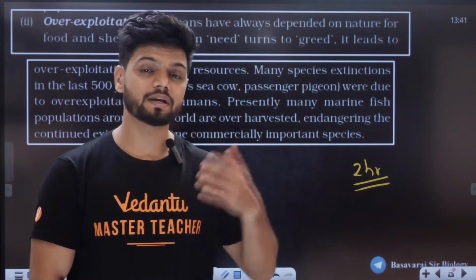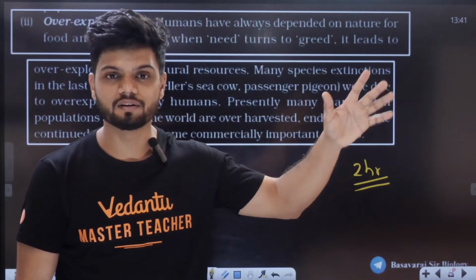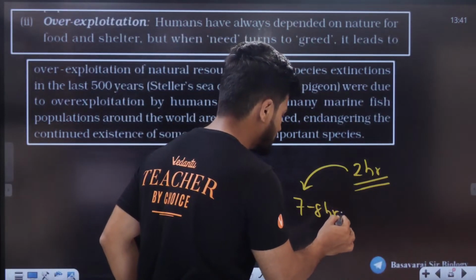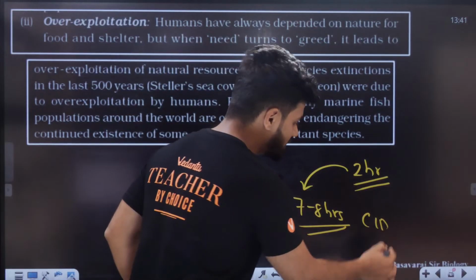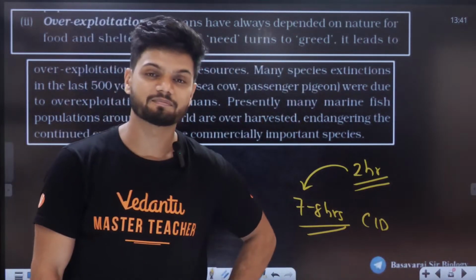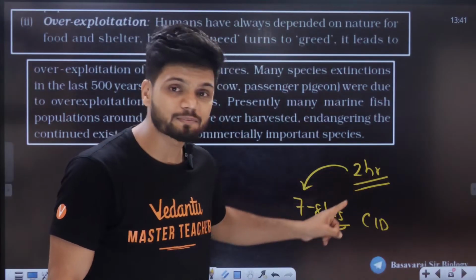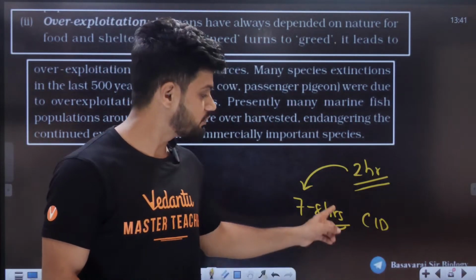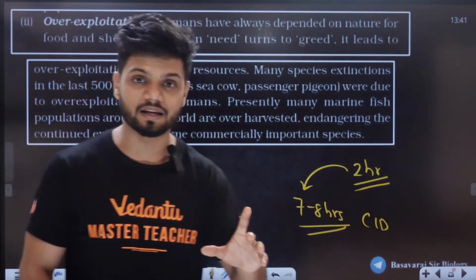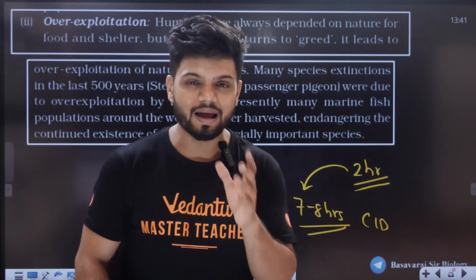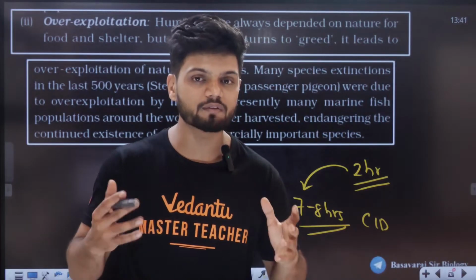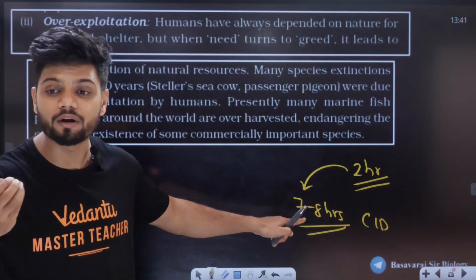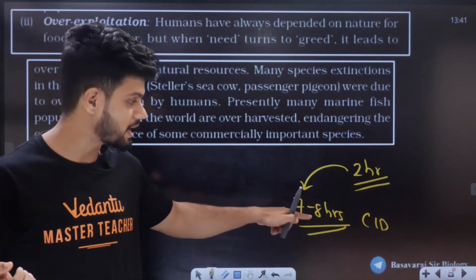But if my parents went out of town for a wedding, this 2 hours used to become 7 to 8 hours. Full day I used to watch CID. What did I do? I overexploited my freedom to watch the TV. Now imagine if I watch 7 to 8 hours of TV every single day for 1 month. My entire functioning will go, my whole body will become weak, my eyesight will go down. So that is called overexploitation. It has happened to me also.